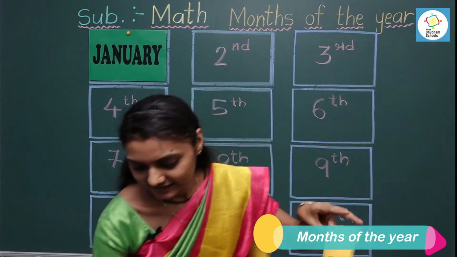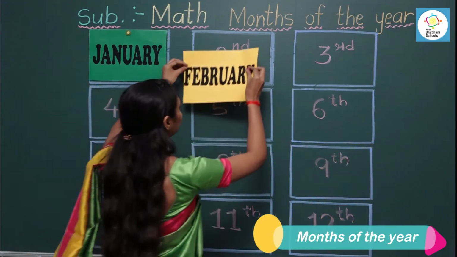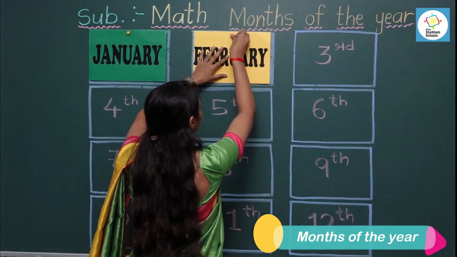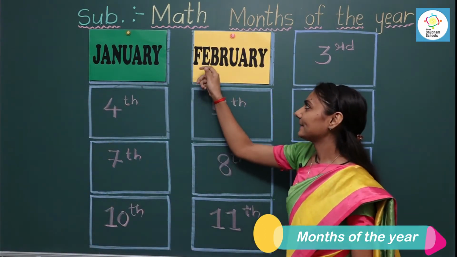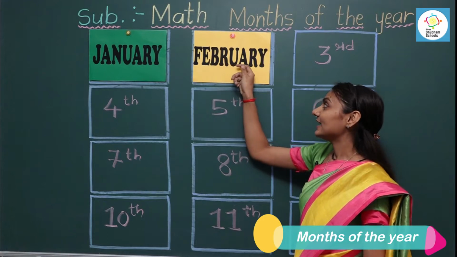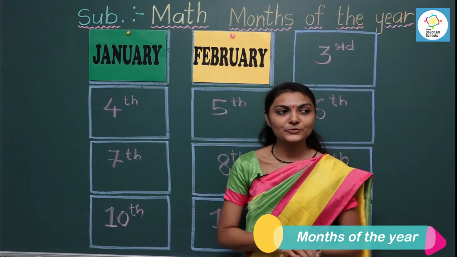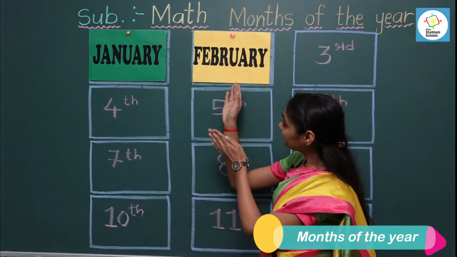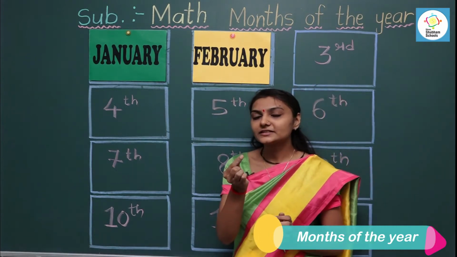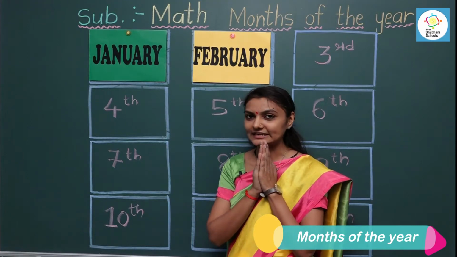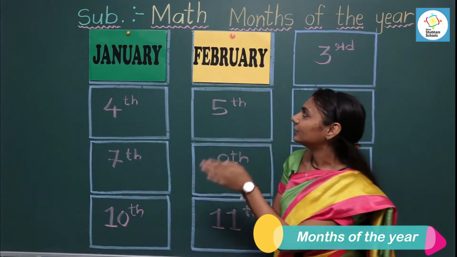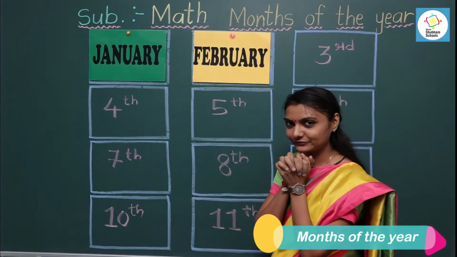So the second month of the year is February. Now in this month we celebrate a festival on God Shiva, that is Mahashivratri. So this is the month of February.